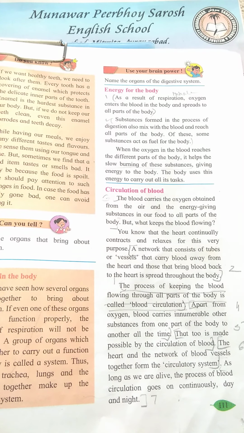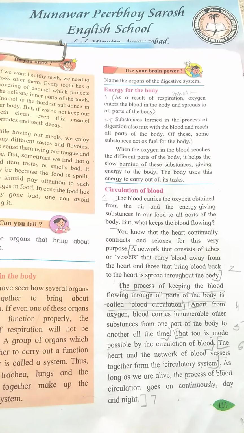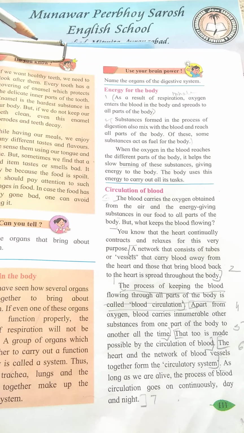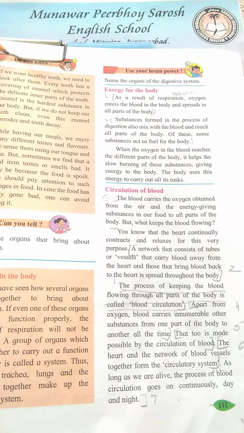This blood is rich in oxygen. It is given out to the various parts of the body, the oxygen. When the oxygen is given to various parts of the body, what happens?